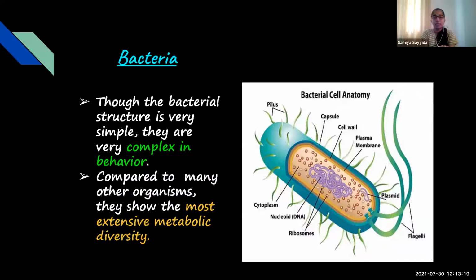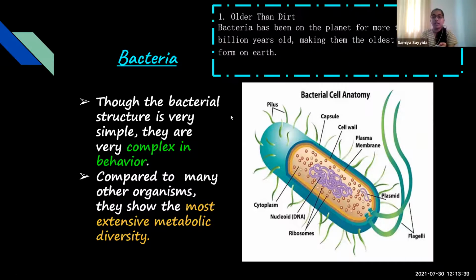Multicellular organisms like ants have a more complex structure, but bacteria have extensive metabolic diversity. They have been on Earth for more than 3.5 billion years, and this makes them the oldest life form on Earth.